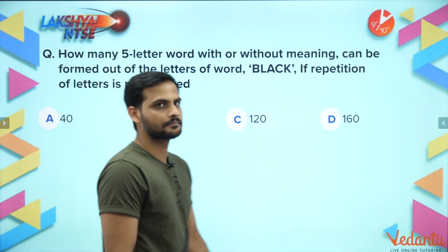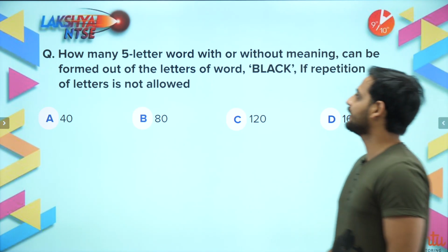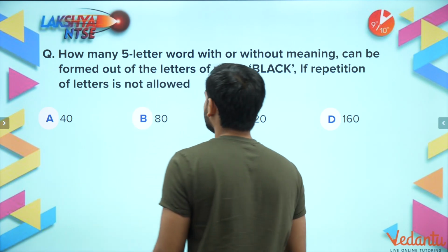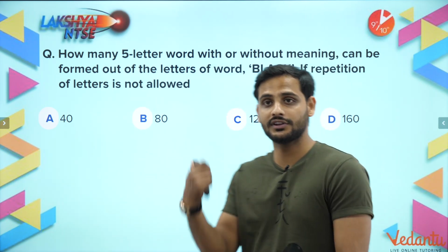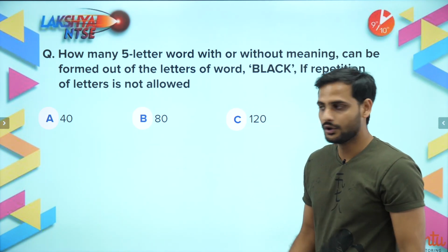Now the next question we have is: how many 5-letter words, with or without meaning, can be formed out of the word BLACK if repetition of the letters is not allowed? So this will be your homework question, bachcho. I'll be giving you homework questions this time.